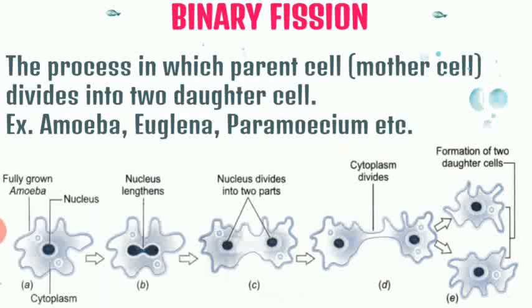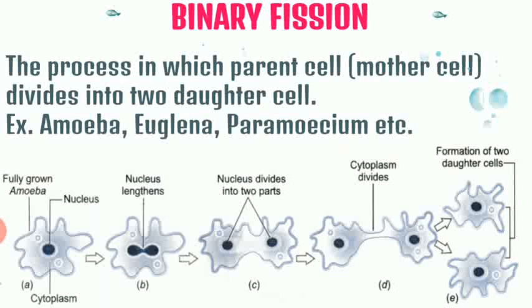So the first process is binary fission. You must have studied in computers as well. Binary stands for two, right? And fission stands for division. So binary fission is a type of asexual reproduction in which the parent cell, which is also called a mother cell, divides to form two daughter cells.